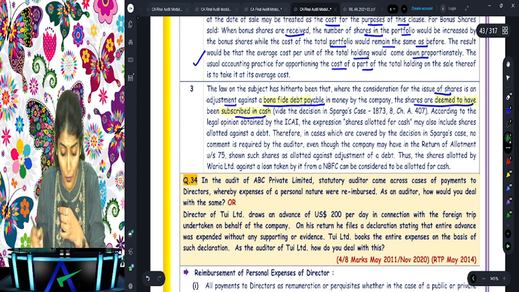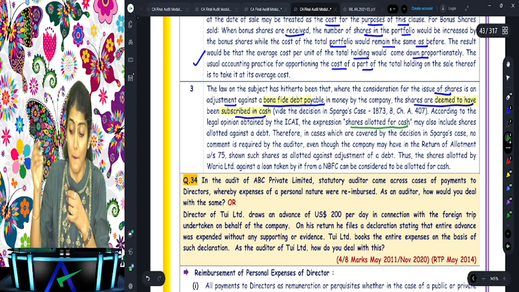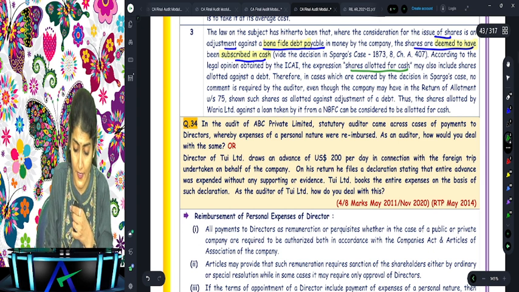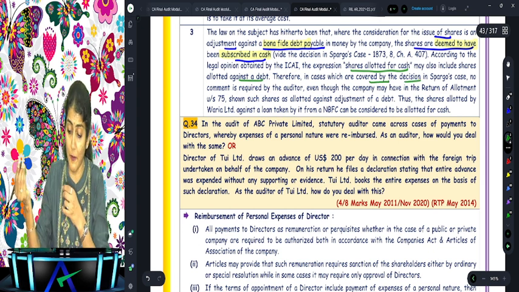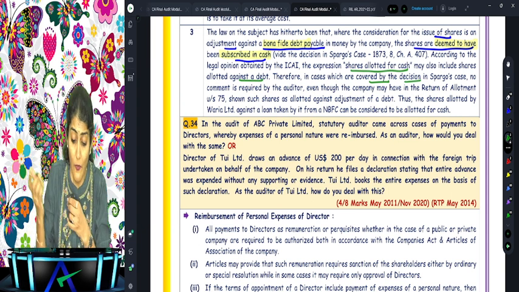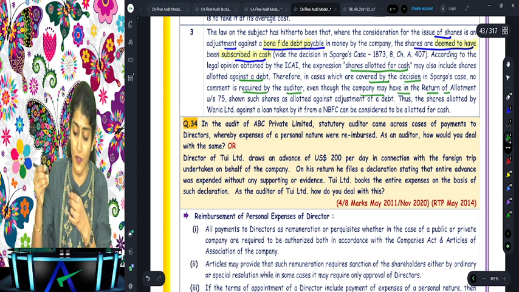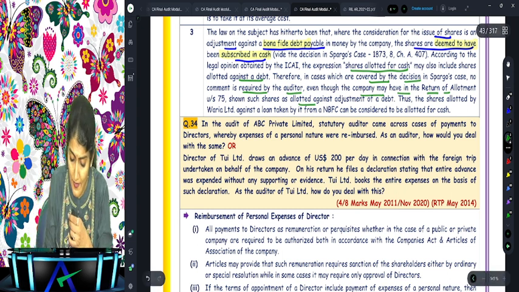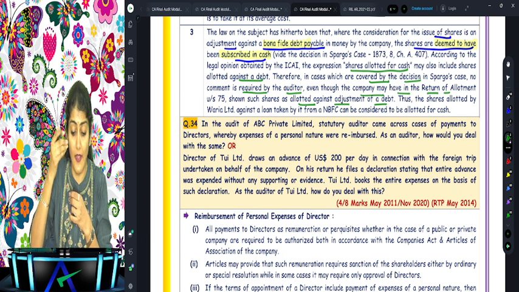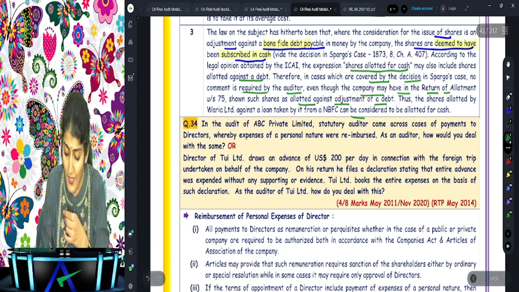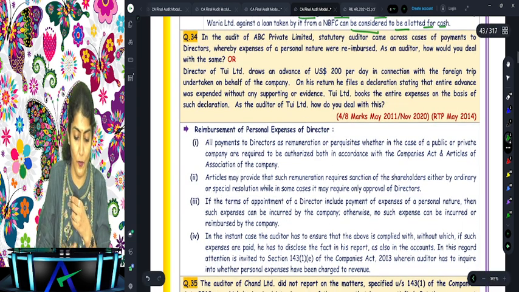Accordingly, the legal opinion obtained by ICAI, the expression shares allotted for cash, may also include shares allotted against a debt. Therefore, in cases which are covered by the decisions in Spargo's case, no comment is required by the auditor, even though the company may have shown such shares in the return on allotment as allotted against adjustment of a debt. Thus, the shares allotted by Varia against a loan taken by it from an NBFC can be considered to be allotted for cash. Right, can be considered to be allotted for cash.